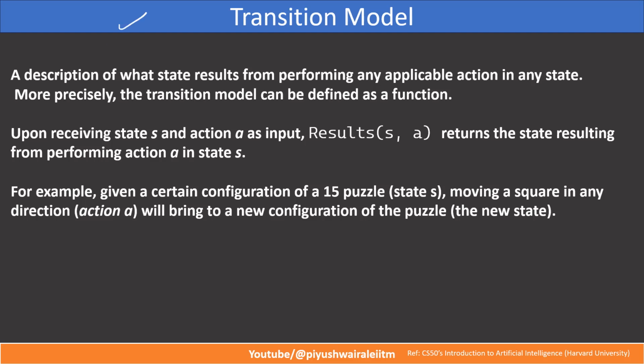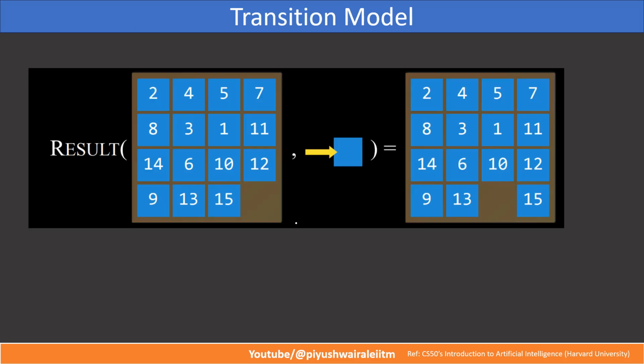Now, what is a transition model? This is an important thing. Suppose we are in a particular state and we perform some action. Result is a function that takes a state and an action as input, right? It returns the state resulting from performing action A in state S. For example, in a 15 puzzle game, moving a square in any direction will be my action, and that brings us to a new configuration of the puzzle, a new state. Going from one state to another by performing some action, that I can call a transition model.